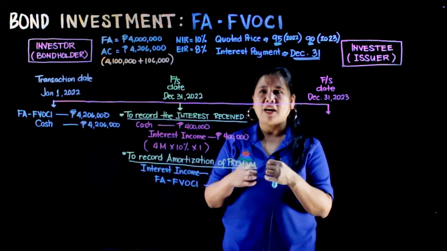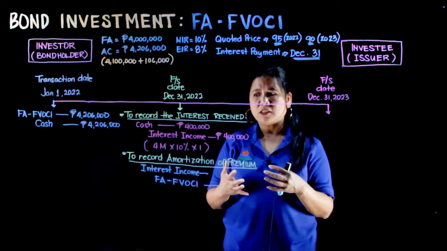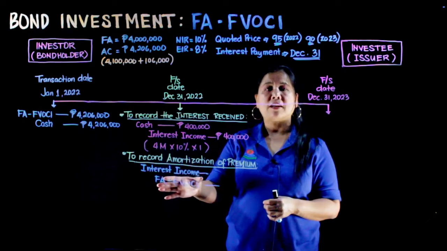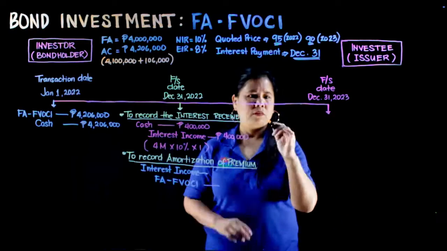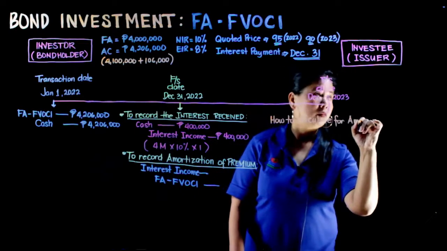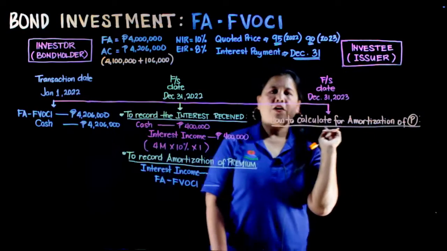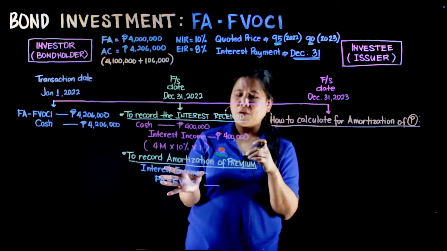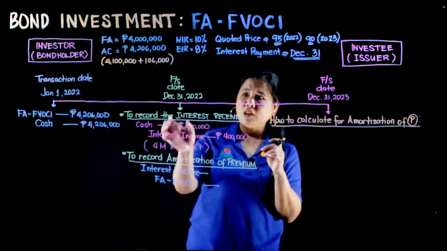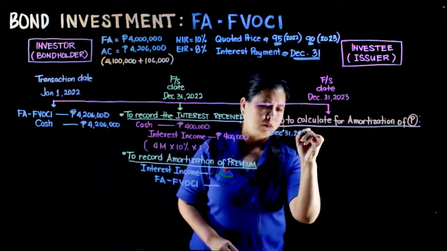Unti-unti po natin siyang nire-recognize as a loss as a deduction to our interest income. Paano natin ito kina-calculate ang amount? Alright, so ganito ang pag-calculate natin ng amount ng amortizations of premium natin on December 2022.